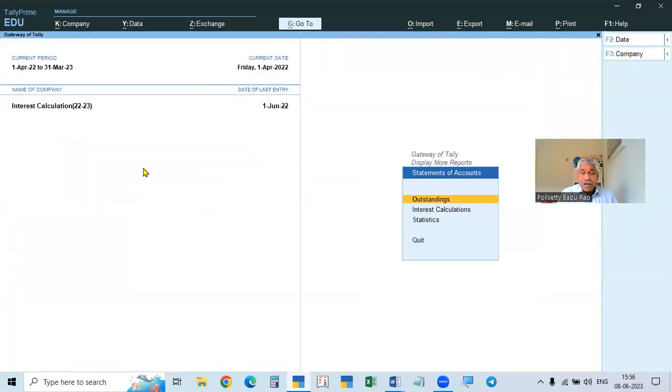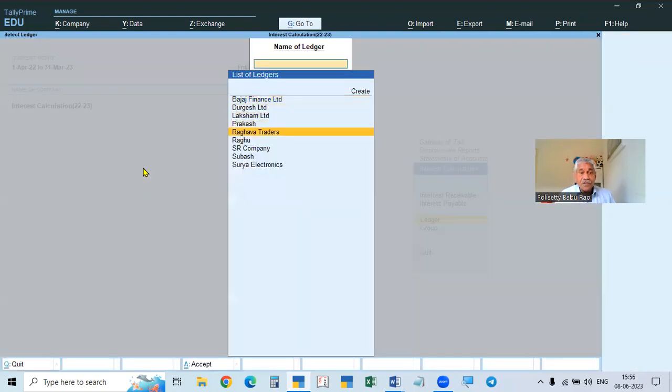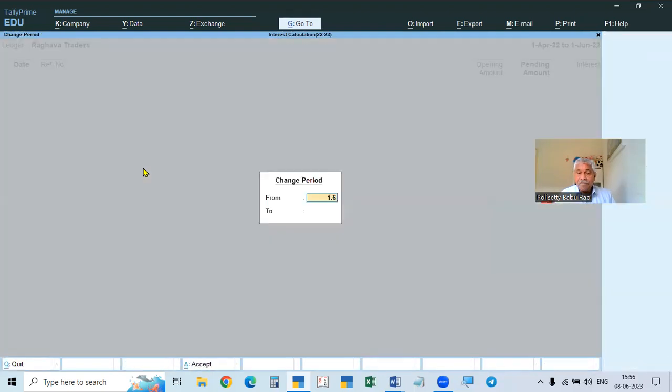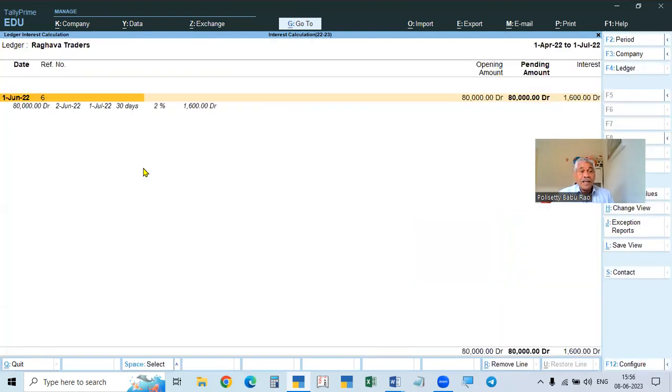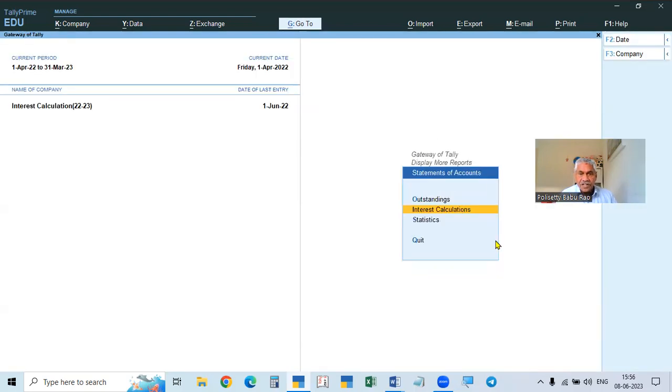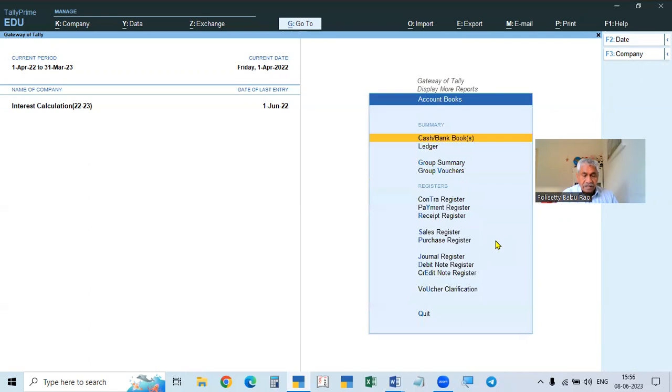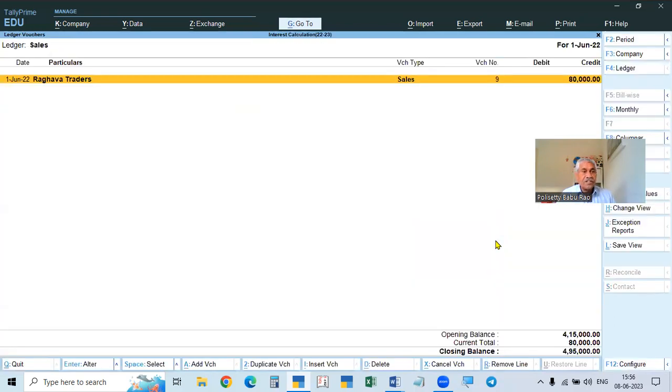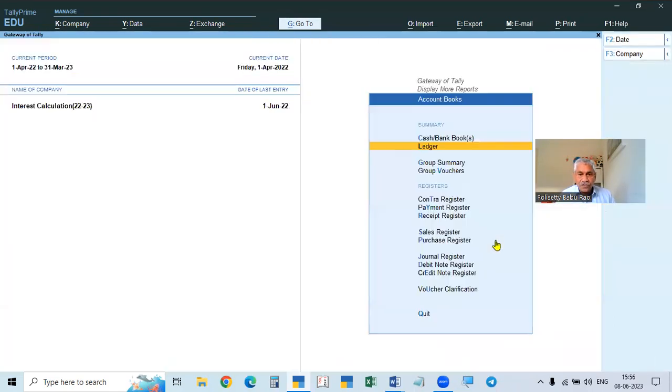Display, statement of accounts, interest calculation, ledger. You take this one. From 1st June, you can also take 1st April. Here you see, 2nd June is taken, no? It is taken from the number of days given. See here, what is the sale date? The sale date is BAL sales, this is 1st June. From 2nd June, you should not calculate.